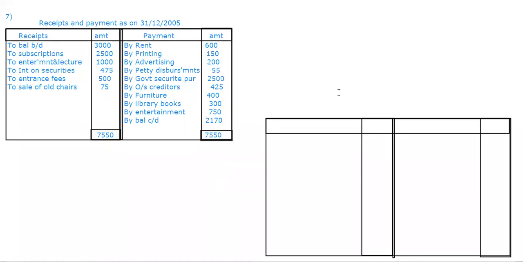Now, once we are prepared with the receipts and the payments, then from looking at this one, we can easily prepare the next statement. Which statement? Income and expenditure. Yes, we are going to prepare it. So here we are going to have expenditure, amount, income, amount.